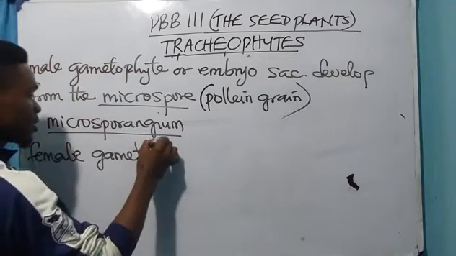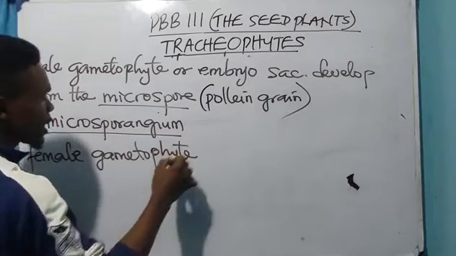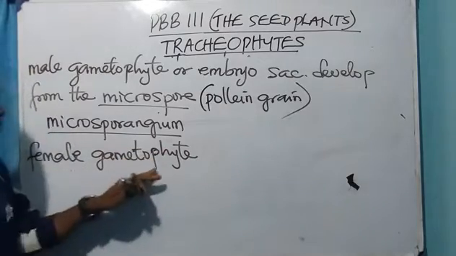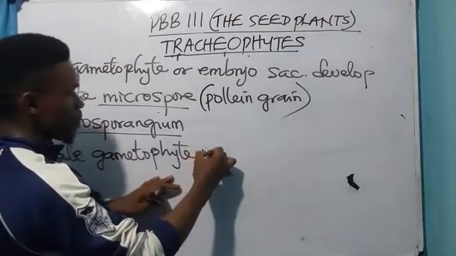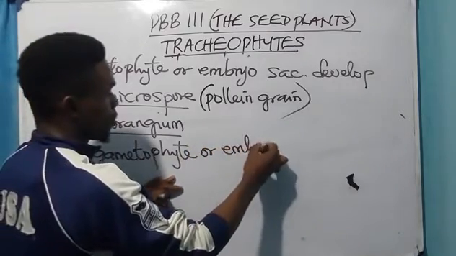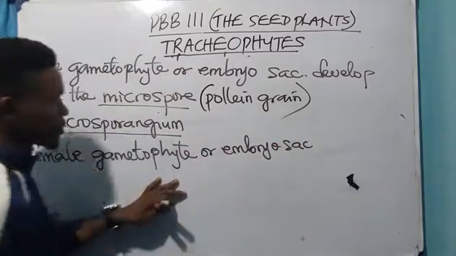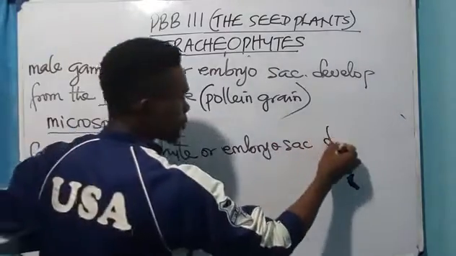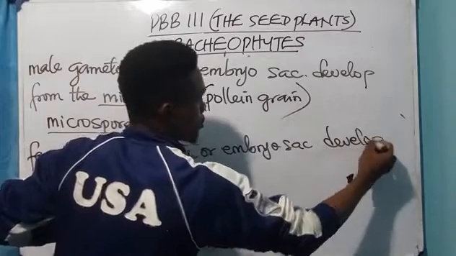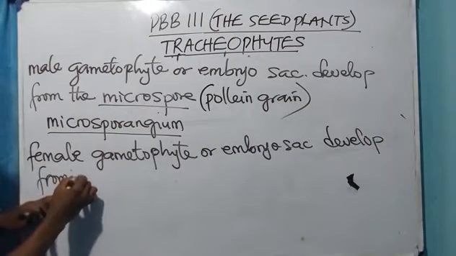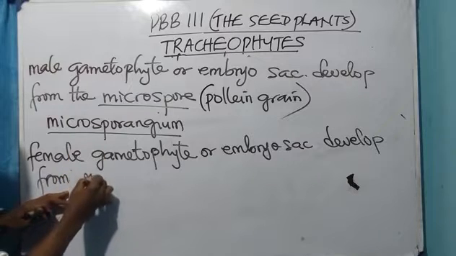While the female gametophyte, or embryo sac, develops from the megaspore.